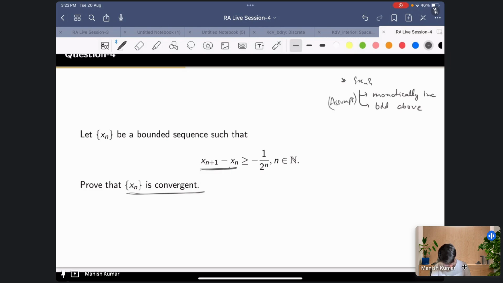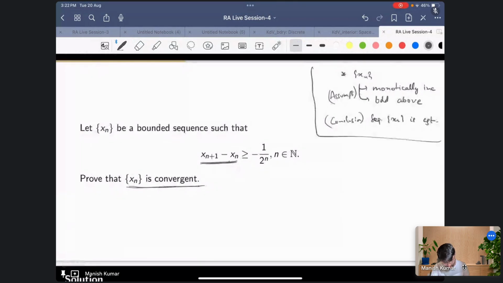Then the conclusion is that the sequence xn is convergent. Okay, so we'll try to use this theorem to establish this. Okay, so this is the hint.